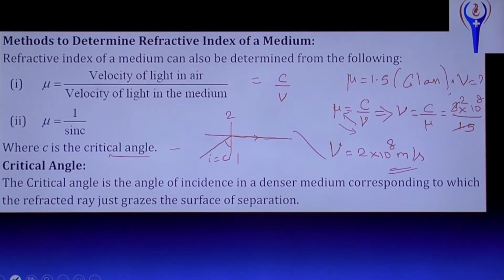Then what is the angle of refraction? Angle of refraction is 90 degrees. A question is asked like this: at the critical angle in an optical fiber, what is the angle of refraction? Option A, 0 degree. Option B, 90 degree. Option C, 180 degree. Option D, 270 degree.